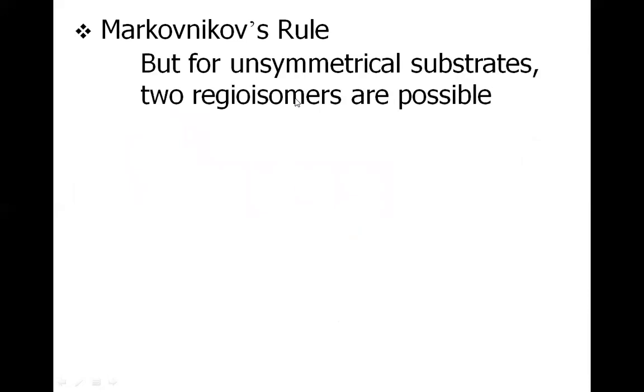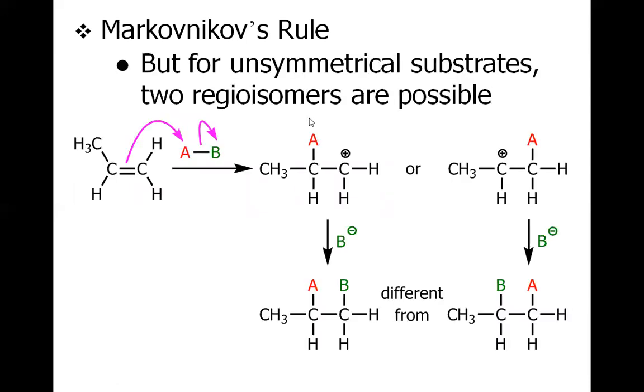However, with unsymmetrical alkenes, it means the double-bonded carbons have different attachments. In this case, we have the possibility of two different types of carbocation. For example, when this pi bond attacks A, if A is attached to the left-handed double-bonded carbon, we have a carbocation on the right-hand side, on the opposite side. And if the right-handed carbon attaches with A, we have the left-handed carbon as the carbocation.